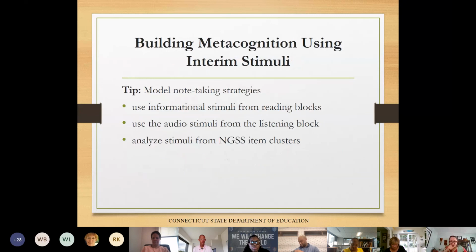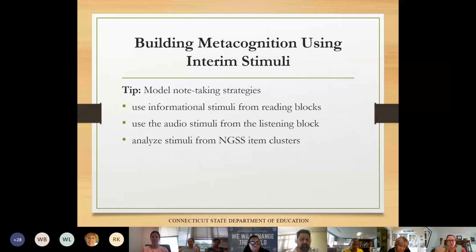The Connecticut Core Standards note that standards leave room for educators to determine the full range of metacognitive strategies that would benefit students. So this is really important. Just because it doesn't tell you something, a skill in the standards, doesn't mean it's not something you should teach. So the interims support the teaching of skills such as note-taking, which, Katie, that would be brilliant in the listening piece. How hard is it to listen to something without taking any notes and then to be able to go back and answer questions later?